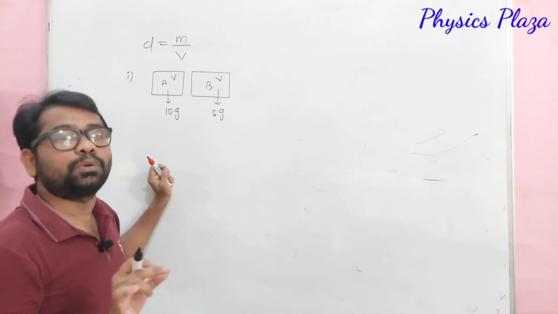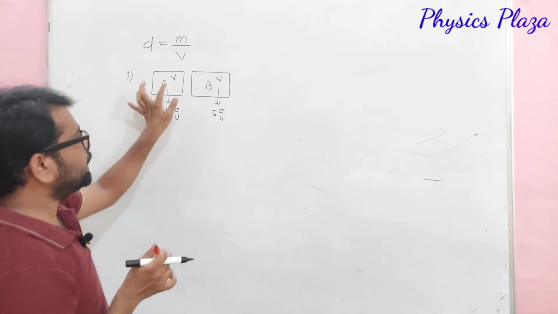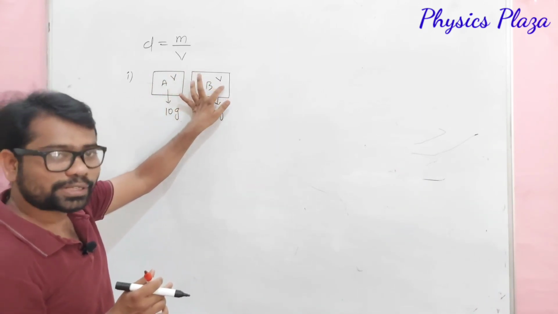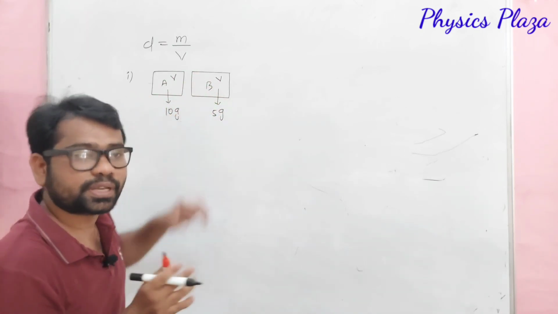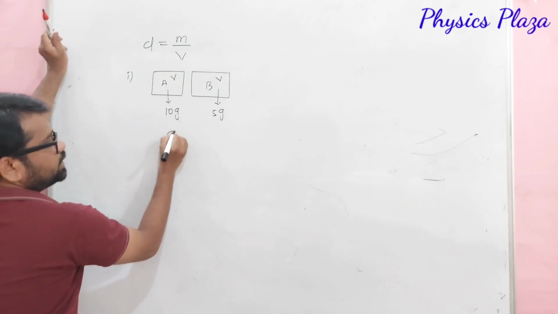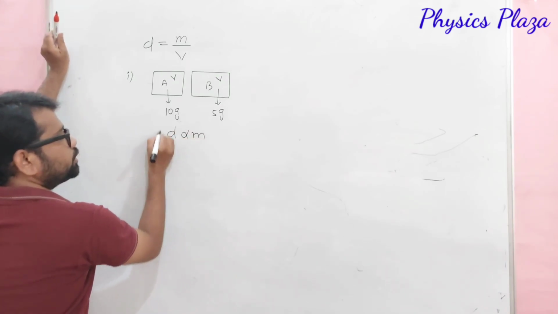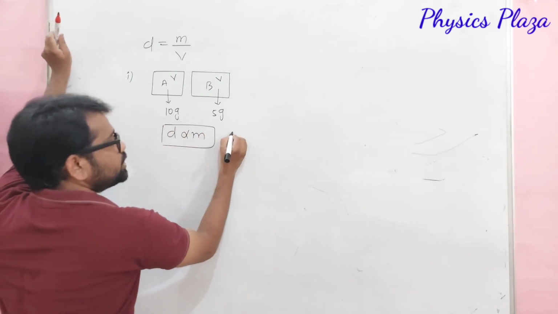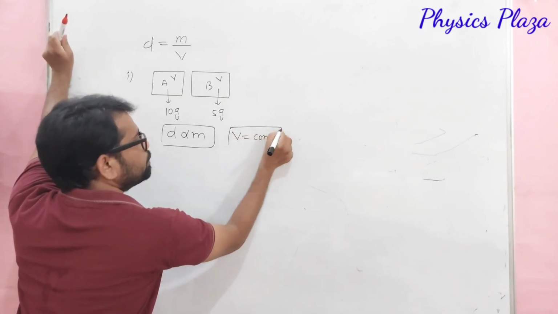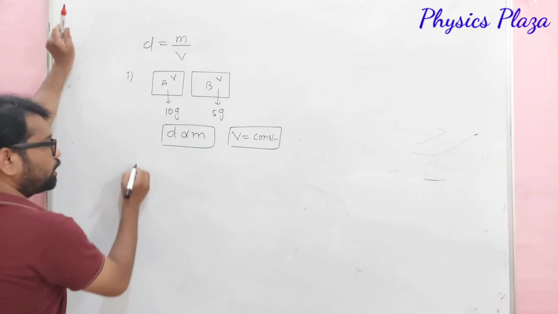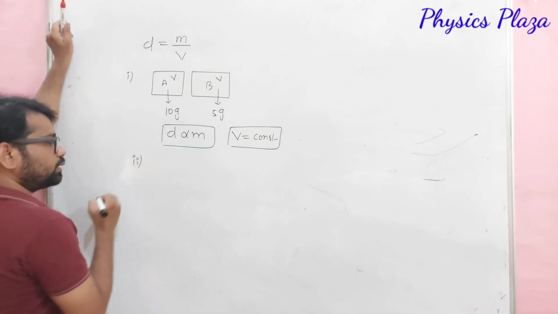So what can we conclude here? We can conclude that for a given volume, when the volume remains constant, density is directly proportional to the mass of the substance. So we can write like this: density is directly proportional to the mass. But the condition is that what? Volume must remain constant.